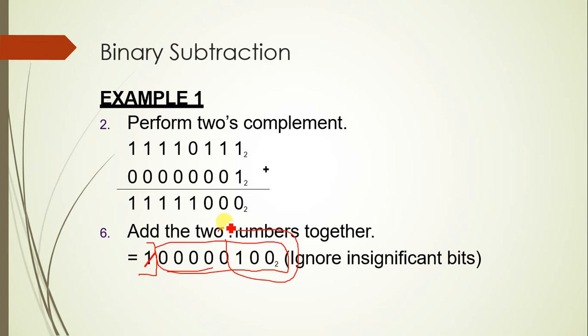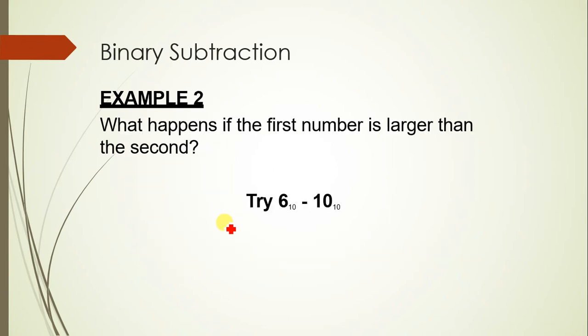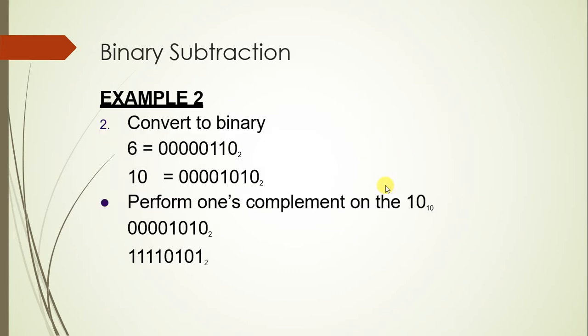Okay. So when you are solving a live example, then you will easily understand. Try 6 and 10, 6 minus 10, that is equivalent to minus 4. Which one is larger? 10 is the larger thing. When you are doing it, you will get a negative sign. How will you do it in case of a binary subtraction? Convert this first to binary, this also to binary. Then perform 1's complement on 10.